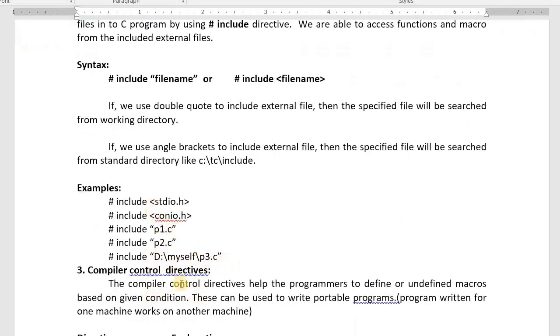How to include external files? There are 3 methods. You can give the file name in angle brackets, or in double quotes, or you can give the entire path. If you give the file name in angle brackets, it will search in which directory? The include subdirectory. If you type it in double quotes, it will search in the working directory. If you give the full path, it will search accordingly and include the file.